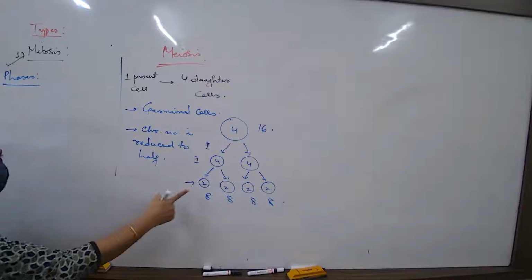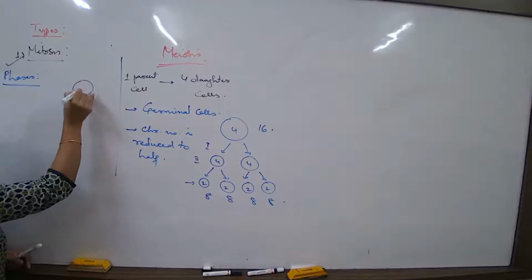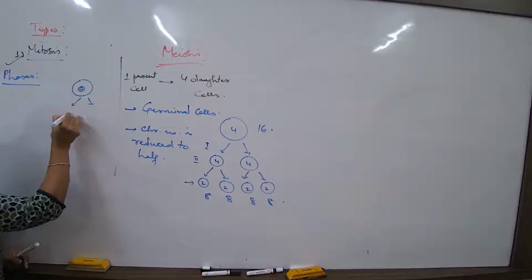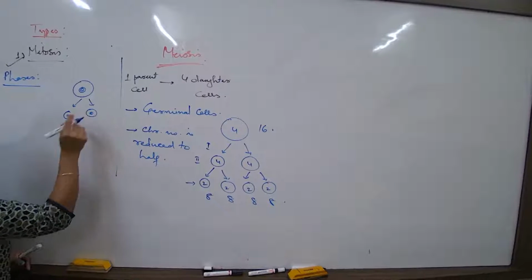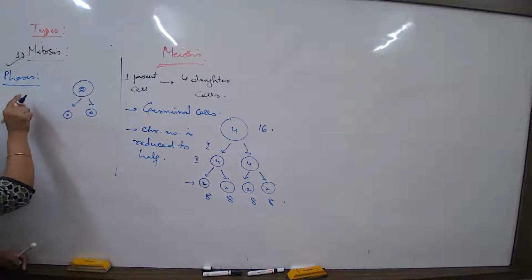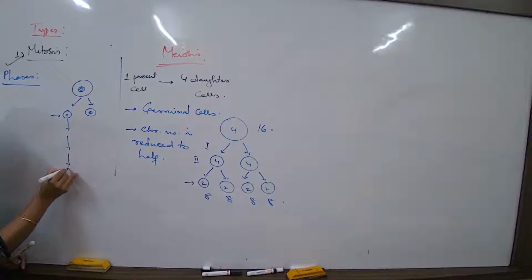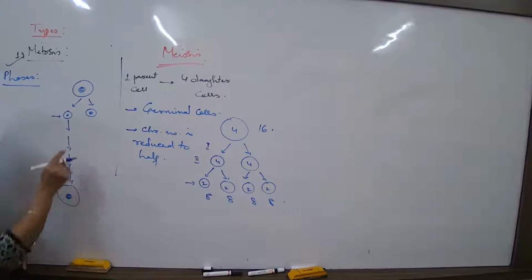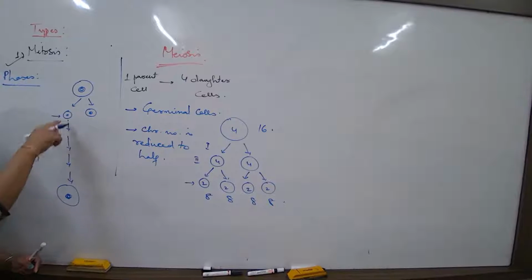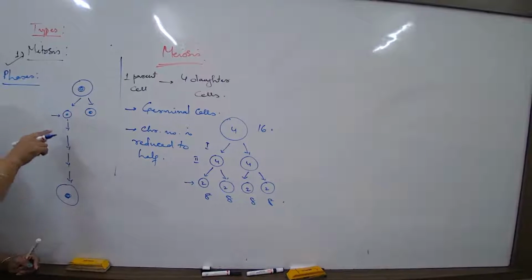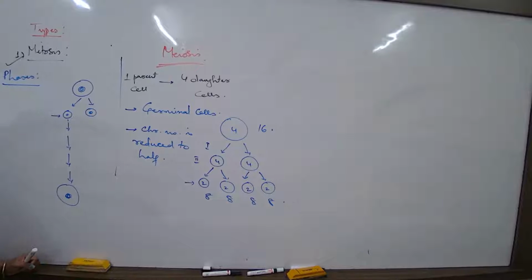Suppose I talk about a parent cell, and this parent cell is dividing to form two young cells. These are the new cells. What are we learning? We are learning how this young cell proceeds to again become mature and ready to divide. We are learning, when a new cell is getting formed, what are the stages and changes the new cell goes through. This is what is known as phases or stages of cell division.